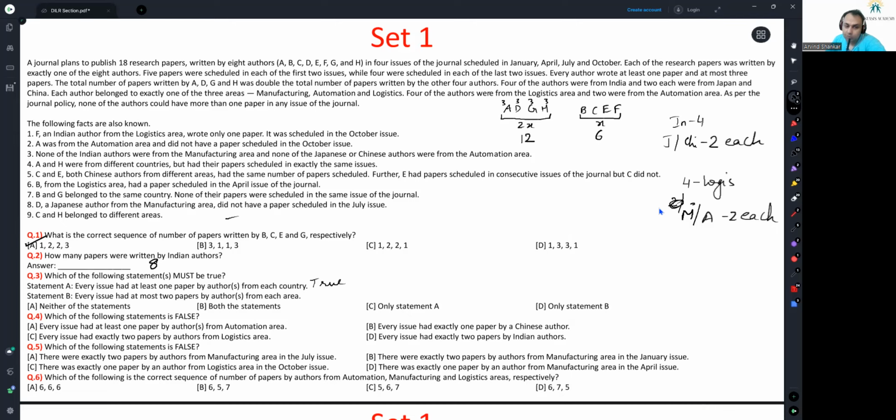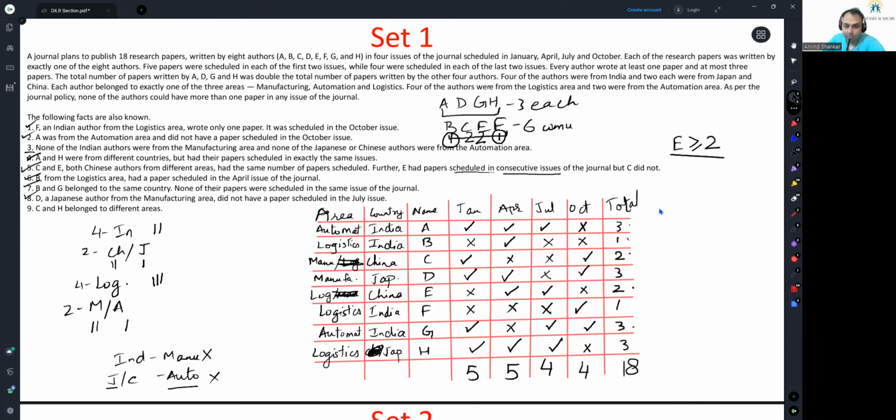Every issue had at most 2 papers by authors from each area. Okay. Now see, if you want to violate this statement or prove it false, which area should you be checking? Of course, only logistics, because for manufacturing, you cannot have more than 2 papers. For automation, you cannot have more than 2 papers. Only for logistics, you have to check. Let's see if in any issue we have more than 2 logistics papers. B is a logistics fellow. E is a logistics fellow. 2 people are gone, so not a good issue to check.